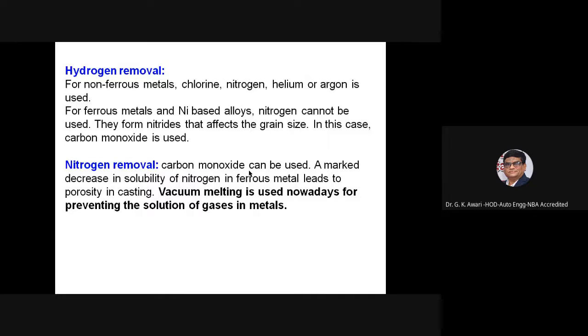Hydrogen removal: for non-ferrous metals, chlorine, nitrogen, helium and argon are used. For ferrous metals and Ni-based alloys, nitrogen cannot be used, as they form nitrides that affect the grain size. In this case, carbon monoxide is used. Nitrogen removal can also be done with carbon monoxide. A marked decrease in the solubility of nitrogen in ferrous metal leads to porosity in casting. Vacuum melting is used nowadays for preventing the solution of gases in metal.